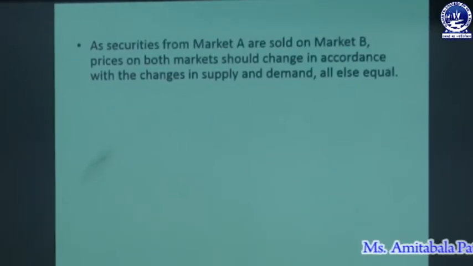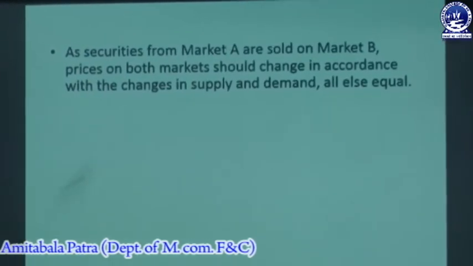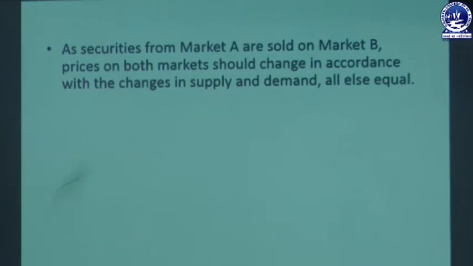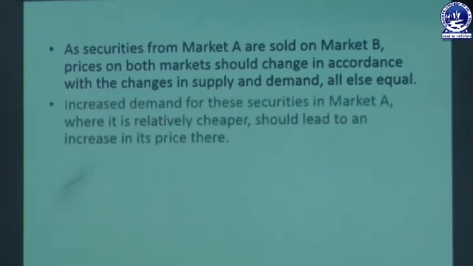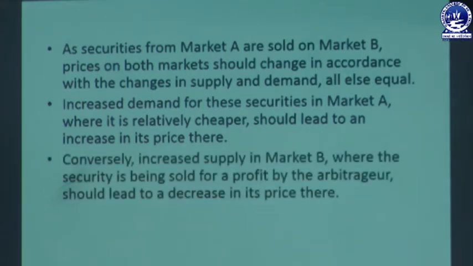So, as the securities from market A are sold on market B, prices on both markets should change in accordance with the changes in supply and demand, all else equal. So, increased demand for these securities in market A, where it is relatively cheaper, should lead to an increase in its price there. Conversely, increased supply in market B, where the security is being sold for a profit by the arbitrageur, should lead to a decrease in its price there. These should be the conditions.